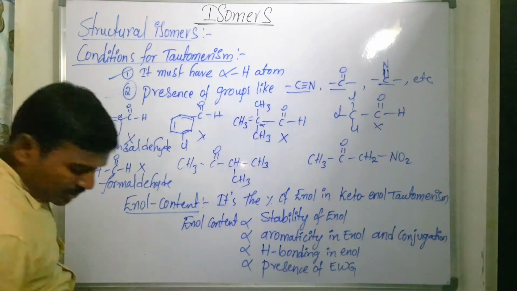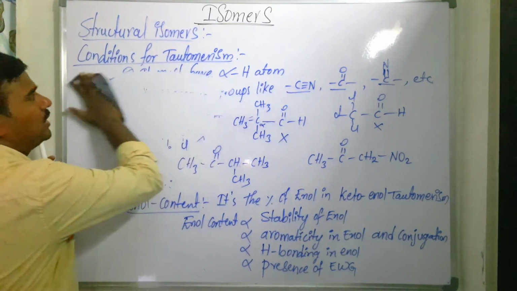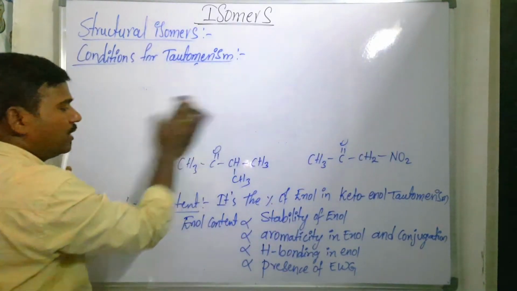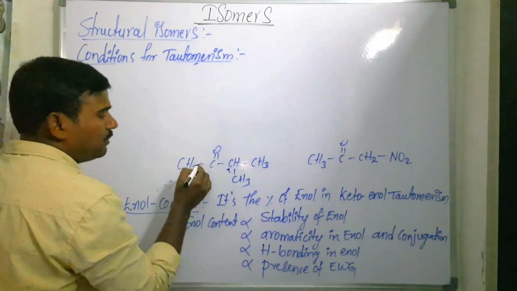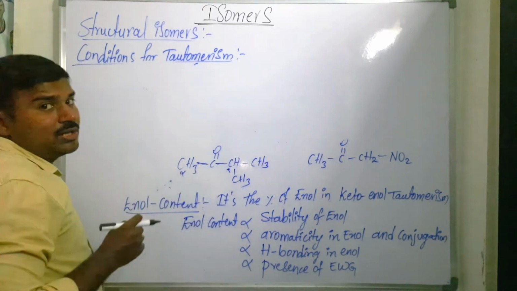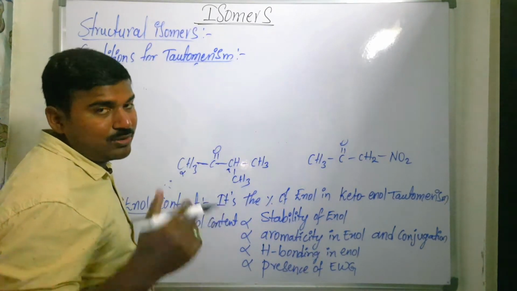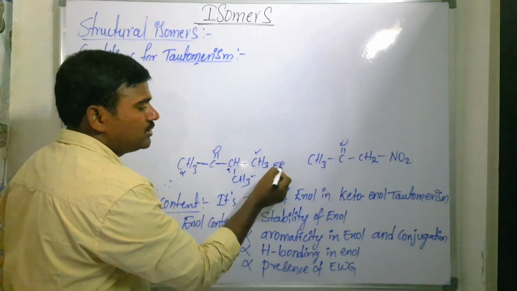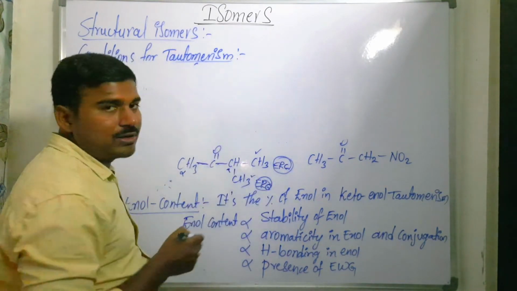Now you take this compound, which will have the alpha hydrogen. Now we have two alpha hydrogens here. So which alpha hydrogens are involved in keto-enol tautomerism? That is very important. Here this is an alpha carbon, and this is also an alpha carbon, the carbons adjacent to the carbonyl carbon. Here also hydrogens are there, here also hydrogens are there. So which hydrogens are readily removed in the form of proton? Here the attached methyl groups are electron releasing groups, so these electron releasing groups decrease the acidic nature of this carbon.